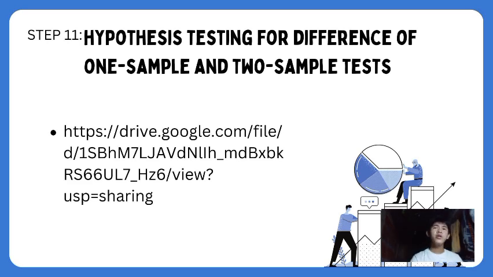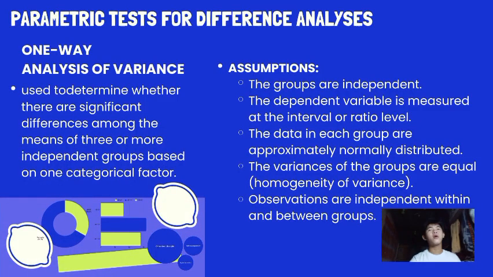Okay, we have here the one-way analysis of variance, or the ANOVA. It is used to determine whether there are significant differences among the means of three or more independent groups based on one categorical factor. Its assumptions are: groups are independent, the dependent variable is measured at the interval or ratio level. The data in each group are approximately normally distributed. The variances of these groups are equal, which is the homogeneity of variance. Observations are independent within and between groups.